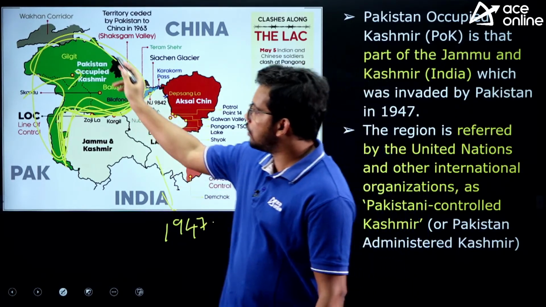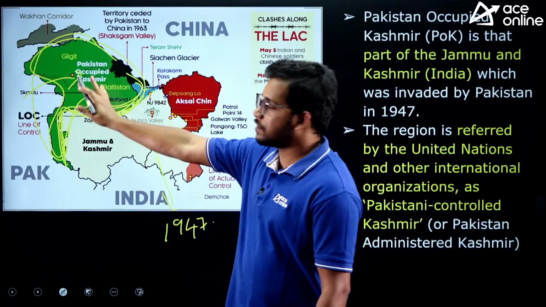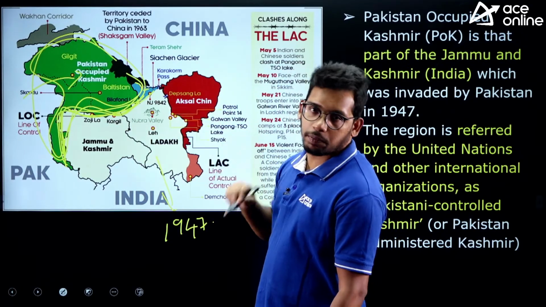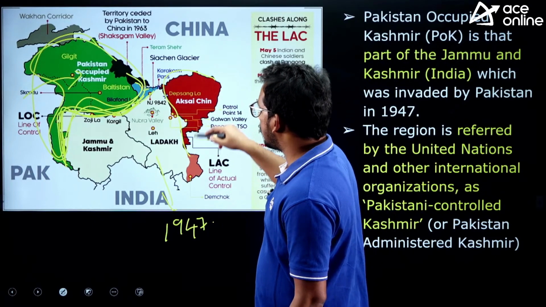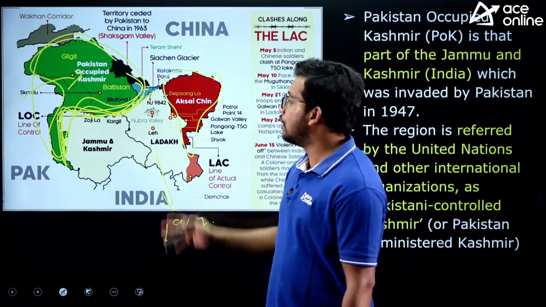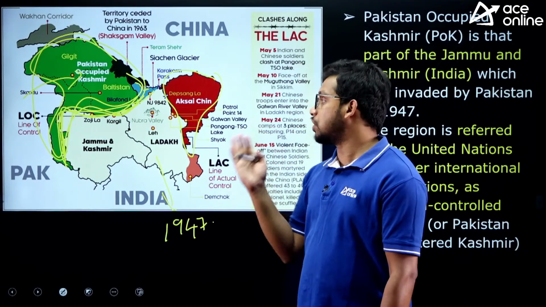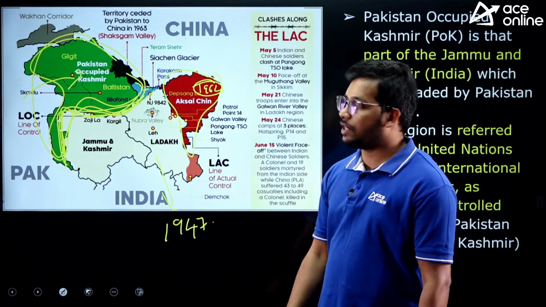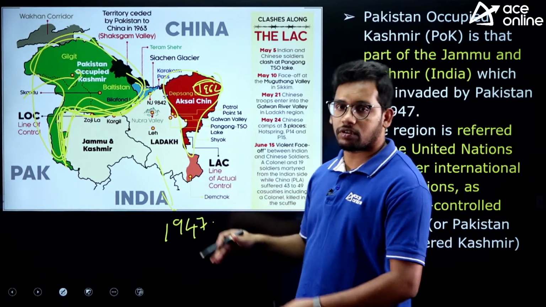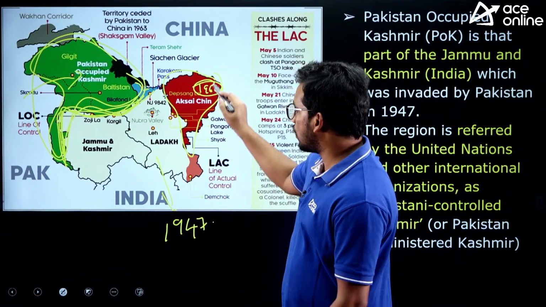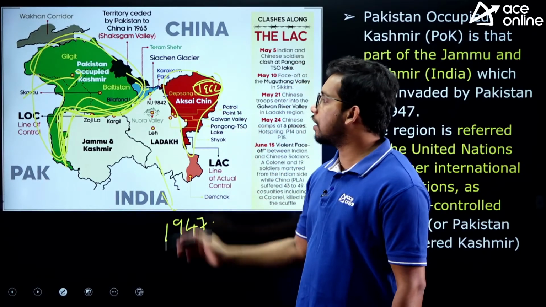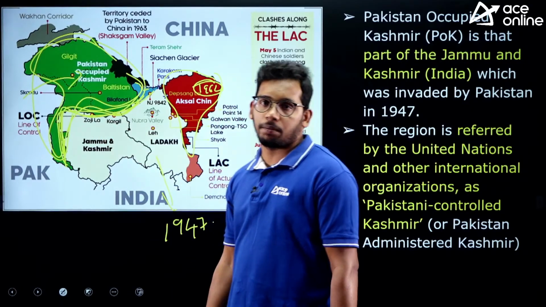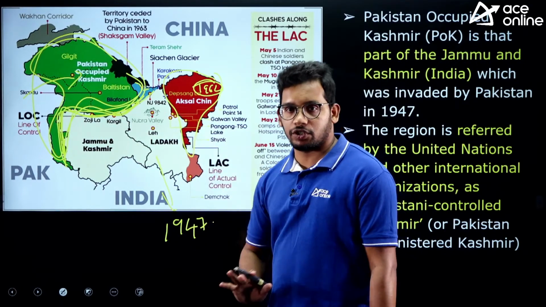So this green color one still remained with Pakistan illegally, and India is holding this particular region. And this red color one, which is called Aksai Chin, was illegally occupied by China during the 1962 war. We were not able to defeat them. We were defeated because of lack of coordination, capabilities and all. So this red color one was with China, and this green color was illegally occupied by Pakistan. This is the present situation, right?